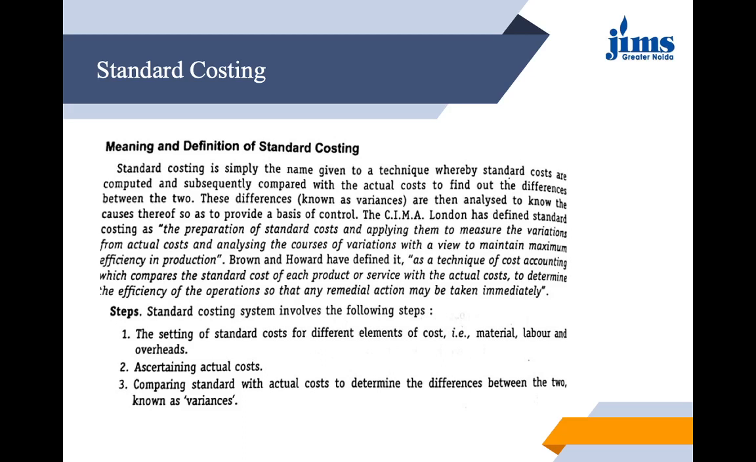Now let us see what steps are there in the standard costing system. The setting of standard costs for different elements of cost like material, labor and overheads. Ascertaining actual costs is another step. Then we compare the standard with the actual costs to determine the differences between them.